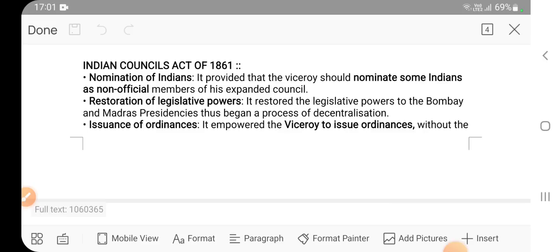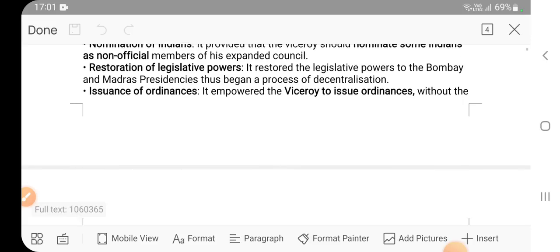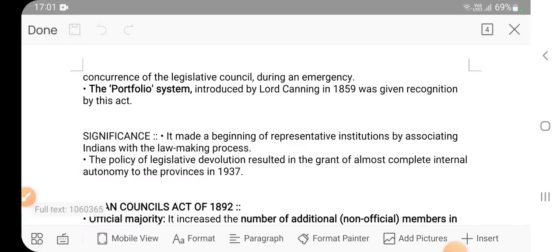Issuance of ordinances. So viceroy could issue ordinance. What do you mean by ordinance? See, ordinance means we have legislature. Purpose of legislature is to make laws. So when the executive starts making laws, it is called ordinance. So ordinance is a way by which the executive makes the law by bypassing the legislature. Okay, this is called ordinance. Again, ordinance is a separate topic in our topic of president.